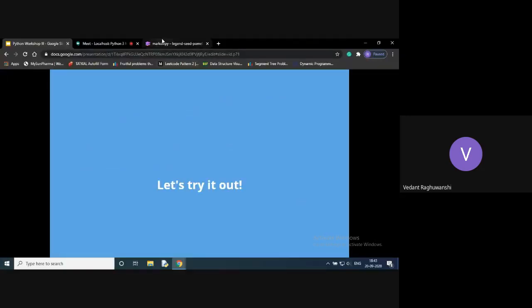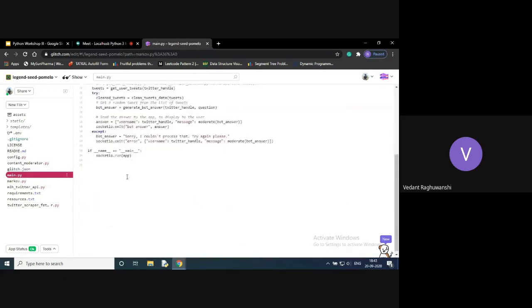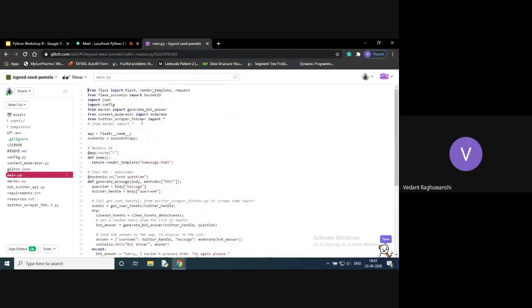So I'll just show you the code first. Main.py. As you can see here, I have highlighted that line. I have written from markov import generate_bot_answer. Or else you can also do from markov import star.